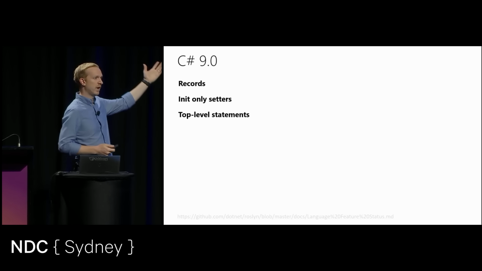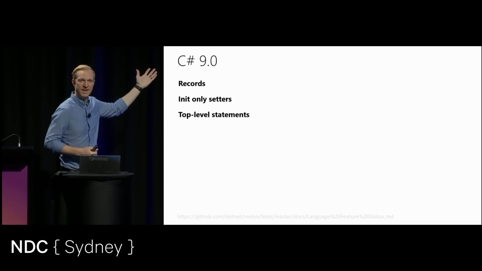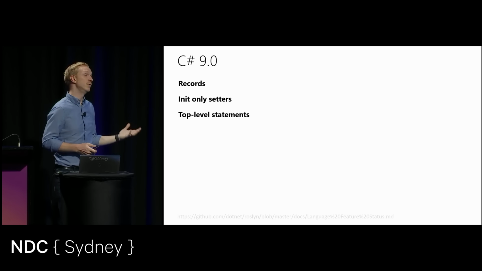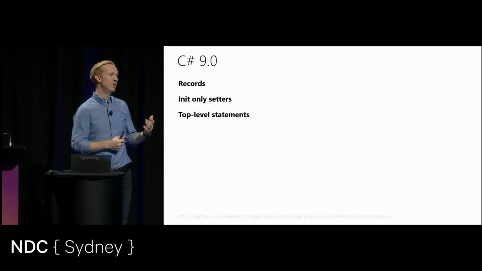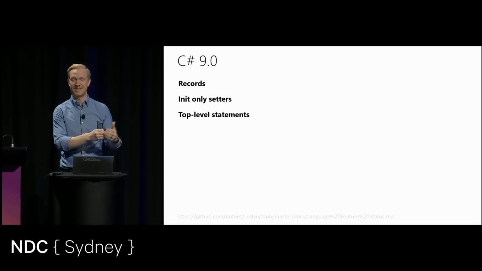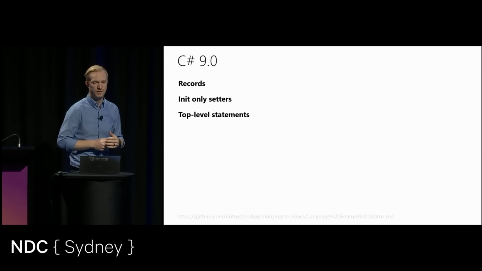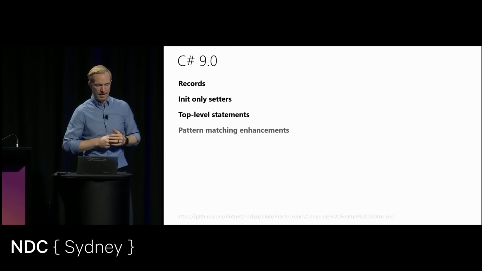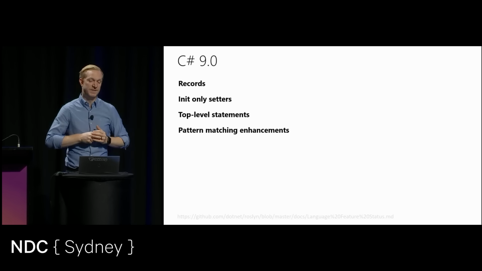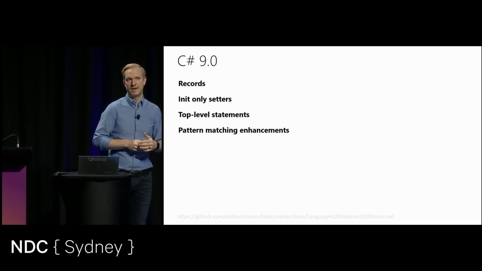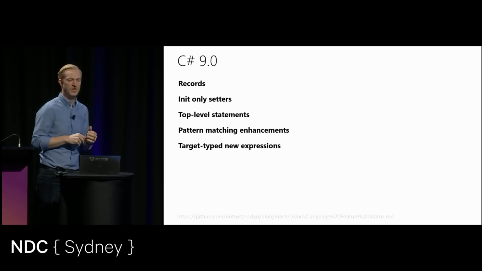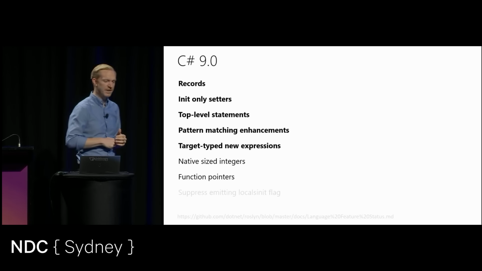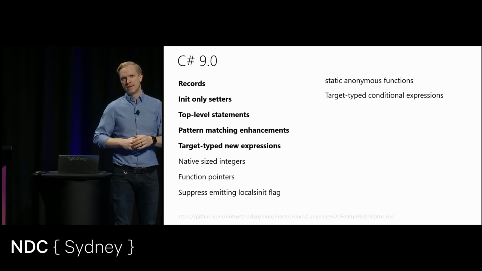Top-level statements, it's what I just used inside my program.cs. It's a completely new way of producing small applications. You can use it to create APIs, or to do an ASP.NET Core website with just 10 lines of code, for example. It's very, very powerful. And we're going to look at all of the pattern matching enhancements as well, both in C#8, 9, and some of them in 10. The target-typed new expression I showed you, that's from C#9.